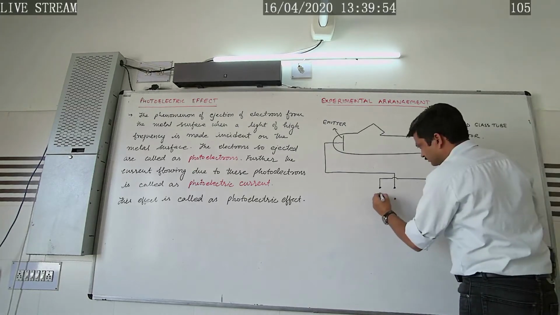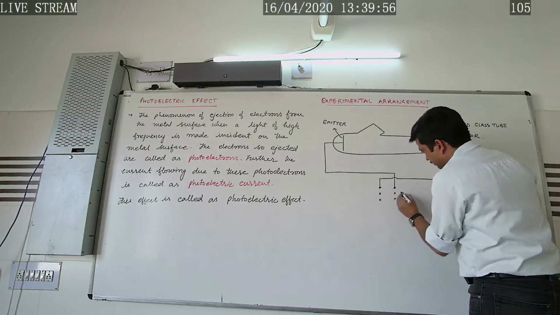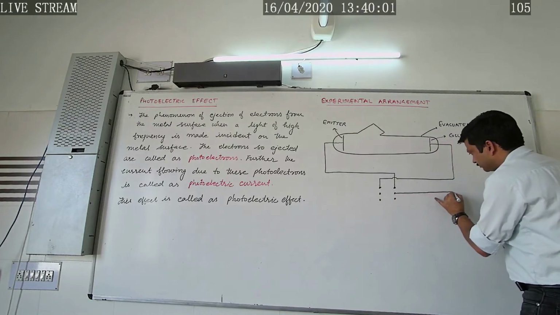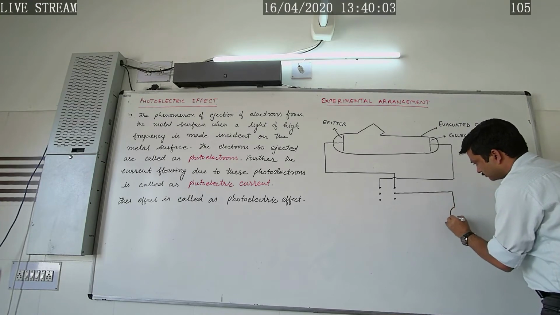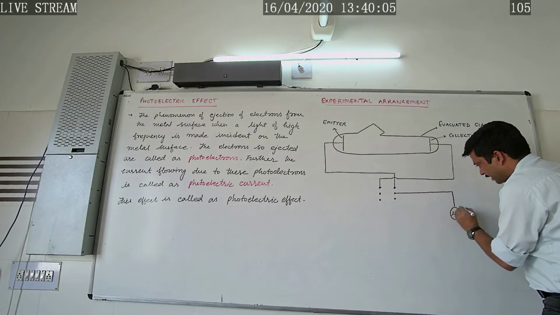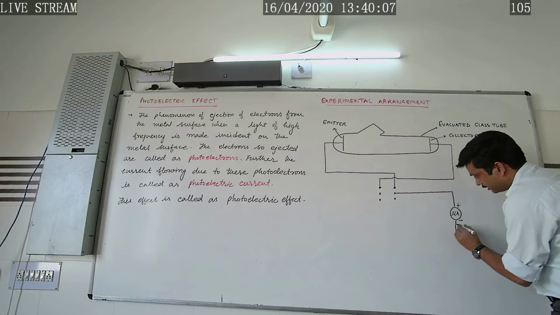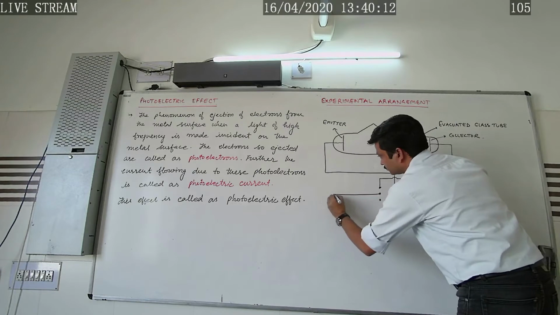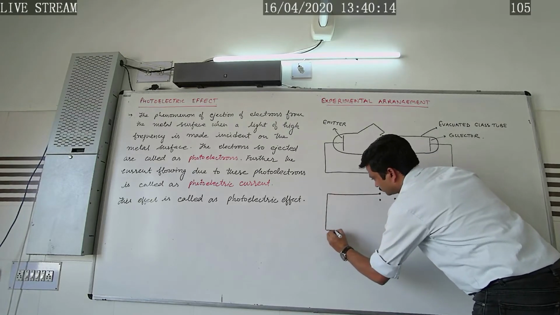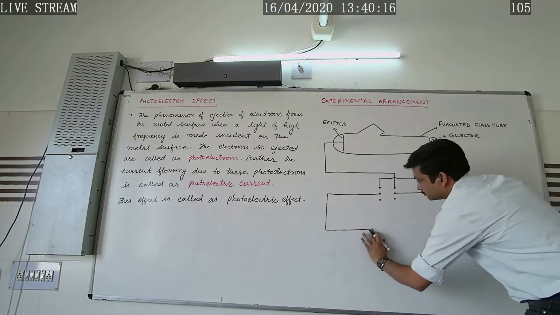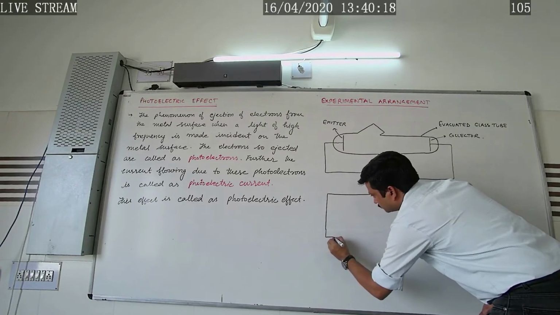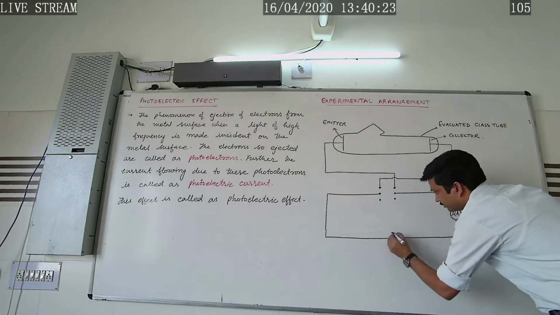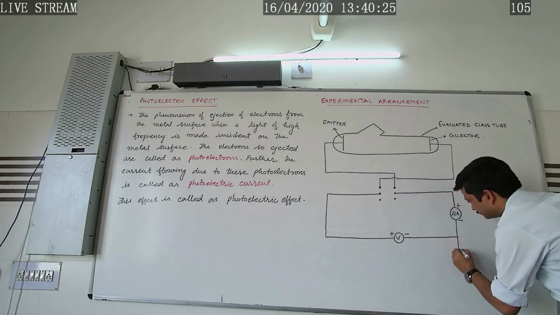And here a micrometer having the polarity positive and negative, and here a voltmeter is connected in this way.